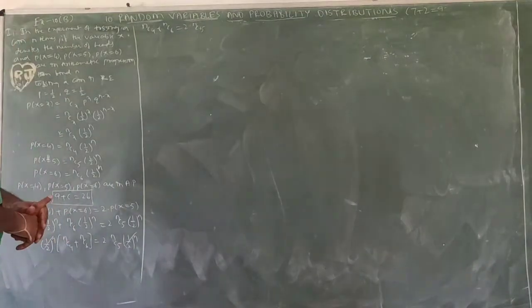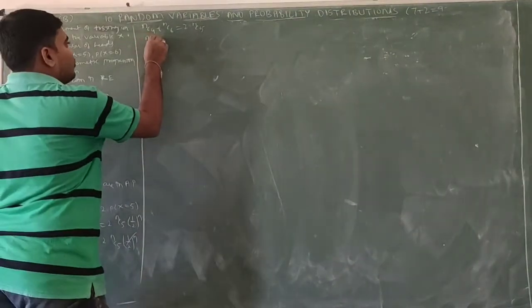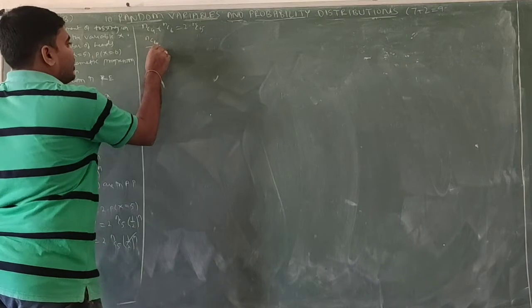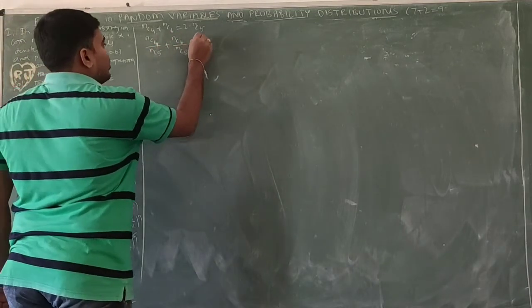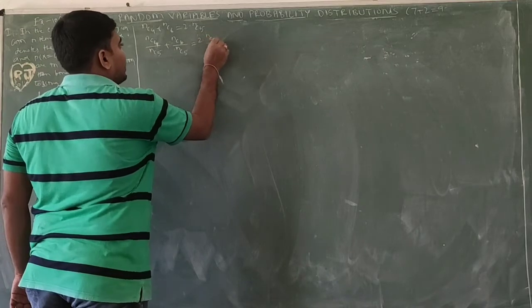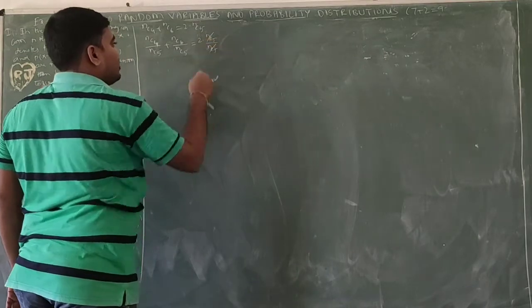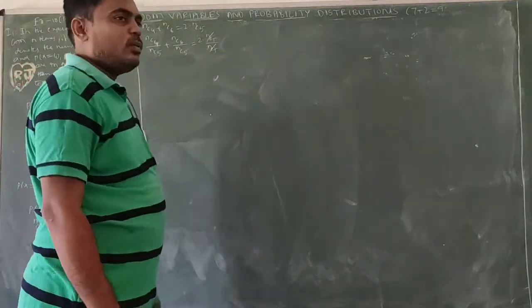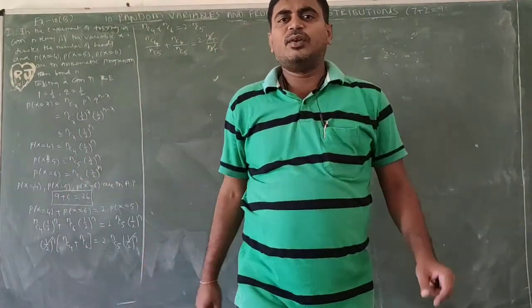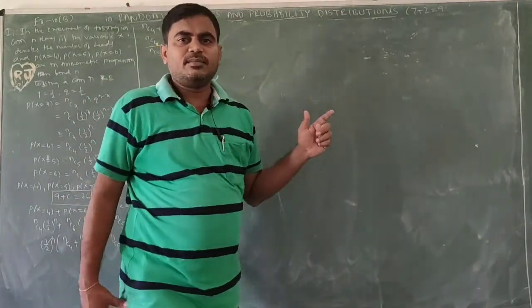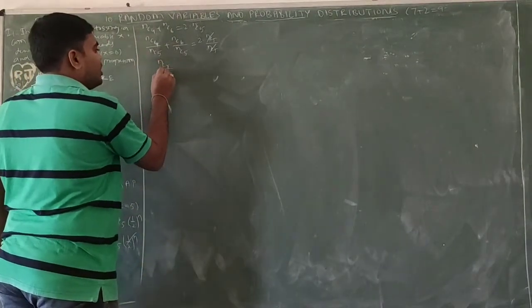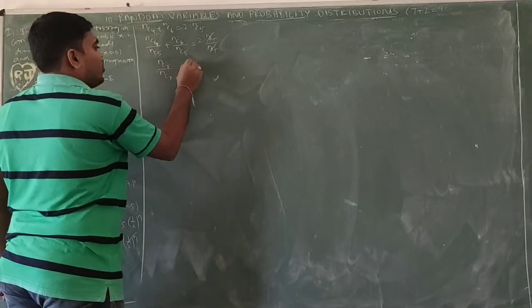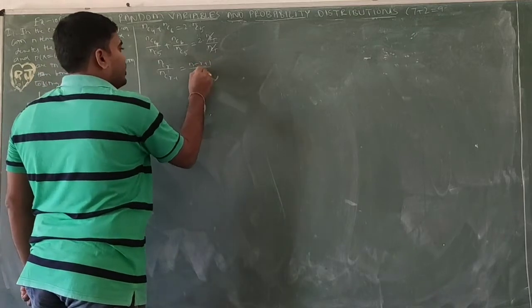Divide with nC5. nC4 by nC5 plus nC6 by nC5 equals 2 into nC5 by nC5, and nC5 cancels. Now I want to write one formula from the binomial theorem unit. The formula is nCr by nC(r-1) equals (n minus r plus 1) by r.